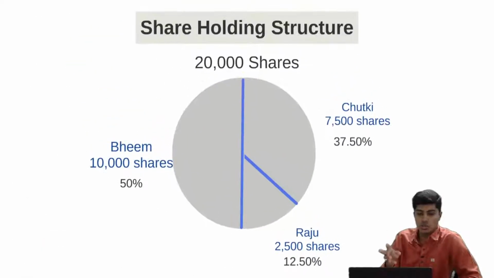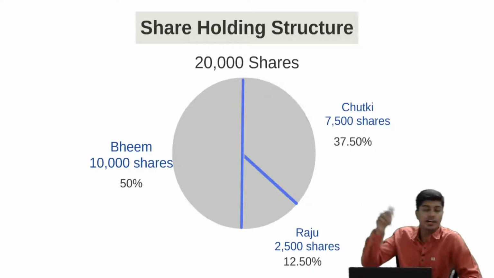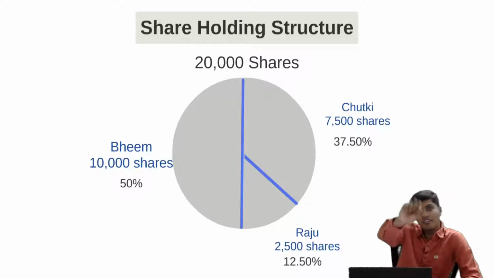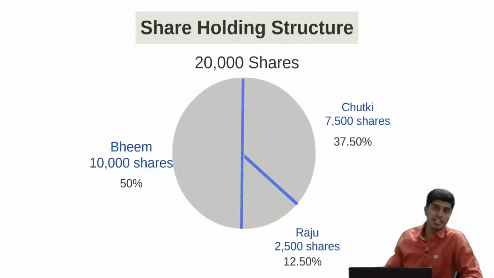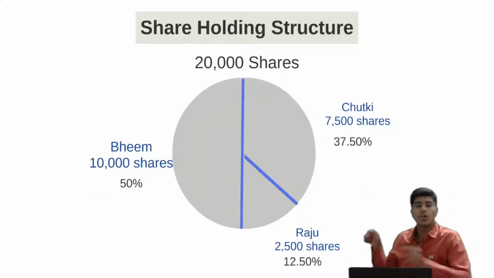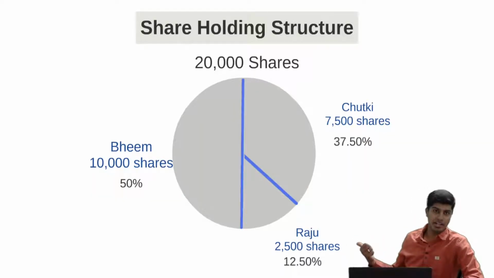Bhim, Chutki, Raju are holding 10,000, 7,500 and 2,500 shares. So the additional 10,000 shares should be given in a 1:2 ratio. Bhim will get 5,000 rights, that is 10,000 into 1 by 2. Chutki will get 3,750 rights, that is 7,500 divided by 2. Raju will get 1,250 rights, that is 2,500 divided by 2.